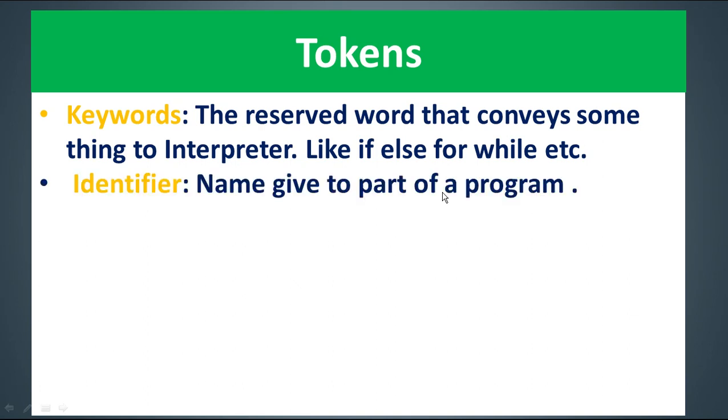In your program you will be storing data in the form of some names. Clear? The names can be system defined, and also some names can be given by you. So an identifier is the name given to a part of a program, like a function name, a variable name, or maybe a program name.